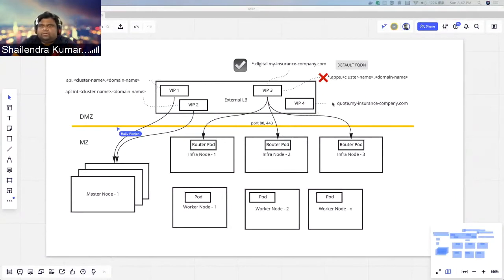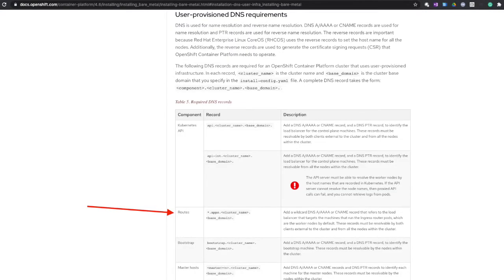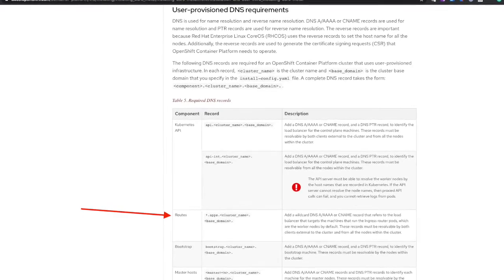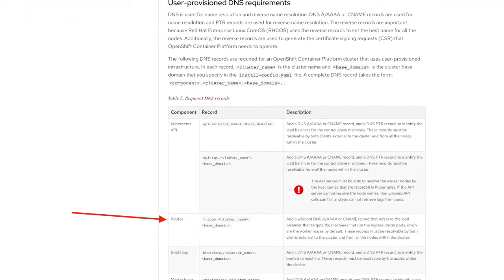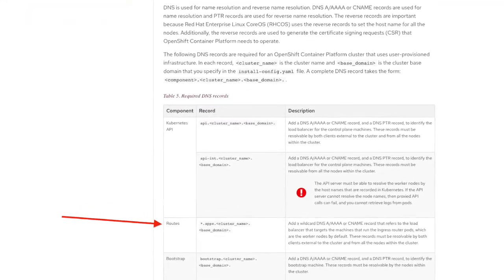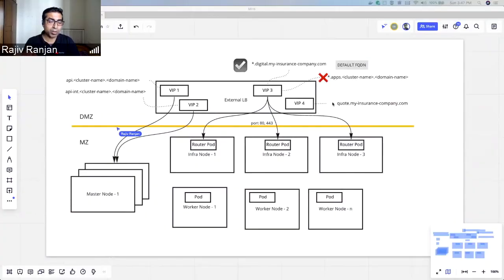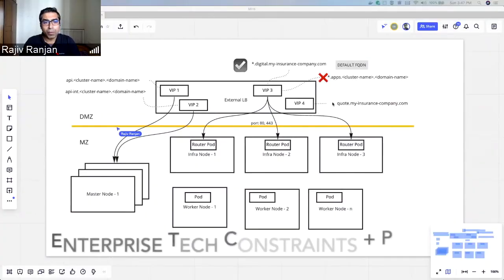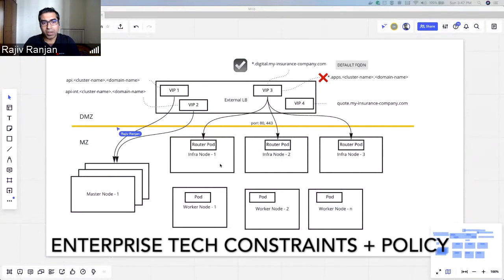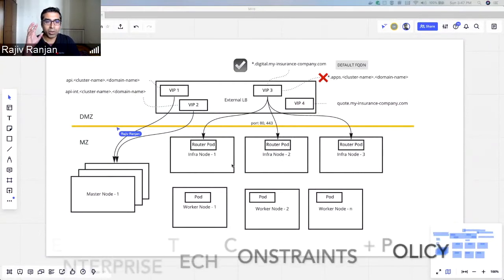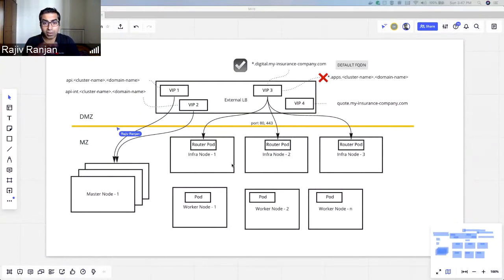Cool. So that makes sense. What that means is that you need to override apps with something else. In fact, you're changing the default wildcard subdomain for this particular customer. Awesome. Can you explain a little more on whether there were any technical constraints, or the way the architecture was designed internally for this particular customer?